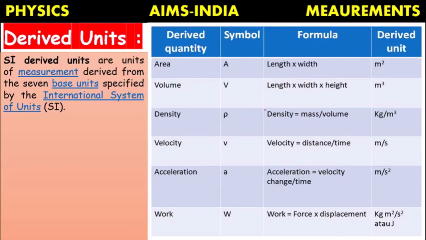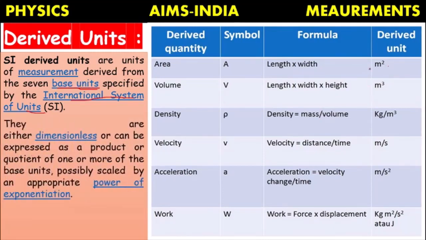So actually the derived units are the units derived from 7 base quantities, the 7 base quantities specified by the International System of Units, SI. So all these derived units, whatever we are observing here, 1, 2, 3, 4, 5, 6, 7, are all derived from the 7 base units as prescribed in the SI system.